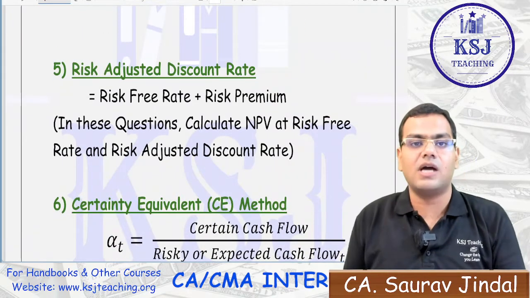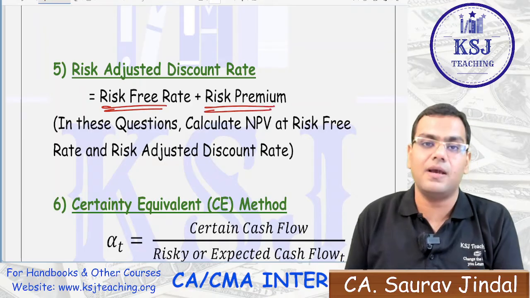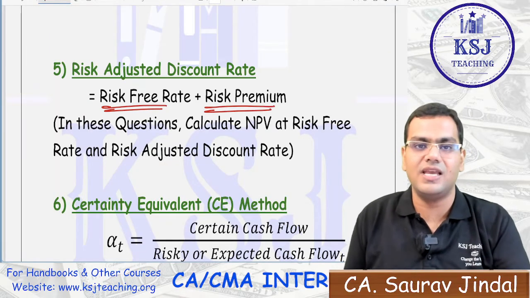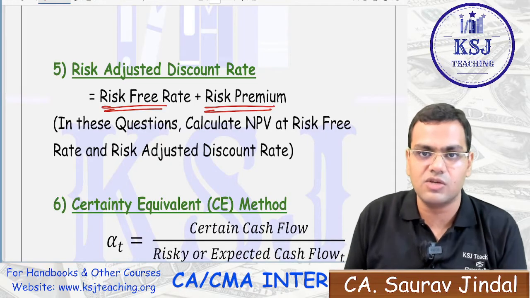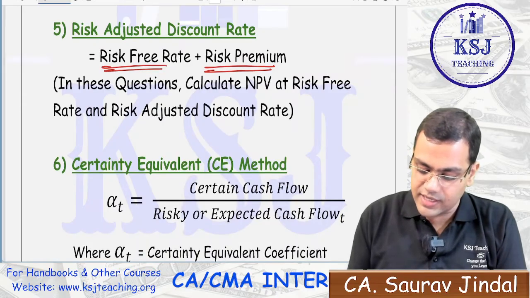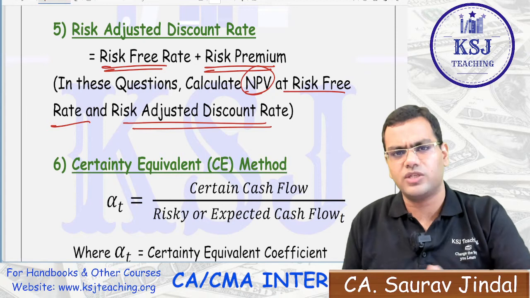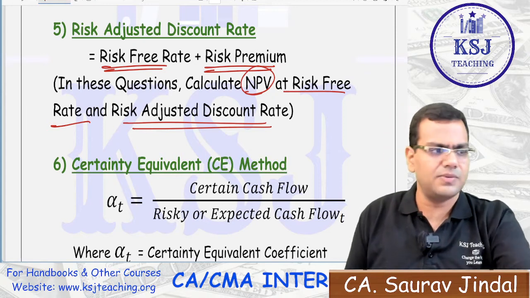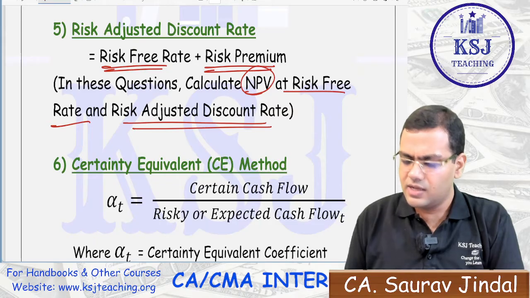Risk adjusted discount rate, that means there can be a risk free rate plus the risk premium. If you want to invest in a risky investment, then you will require something extra, you will ask for a greater return, right? In this question, calculate the NPV at risk free rate and the risk adjusted discount rate. This question has been asked in the examinations. I think once or twice in the RTPs also this question was there, right?